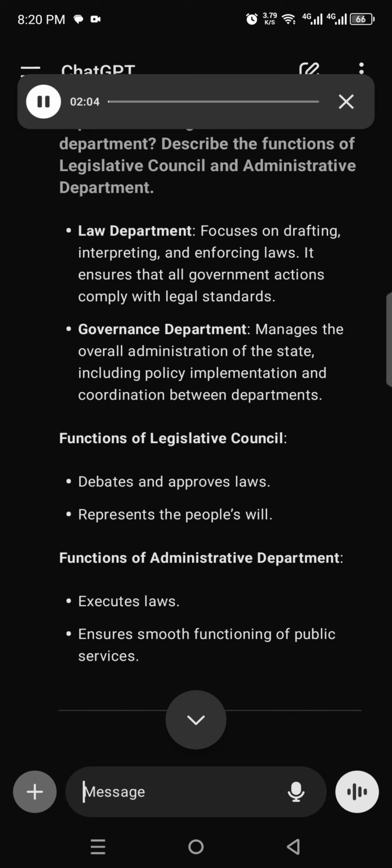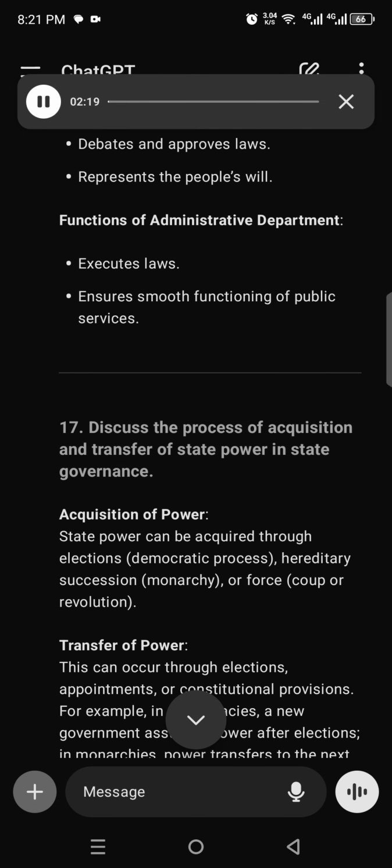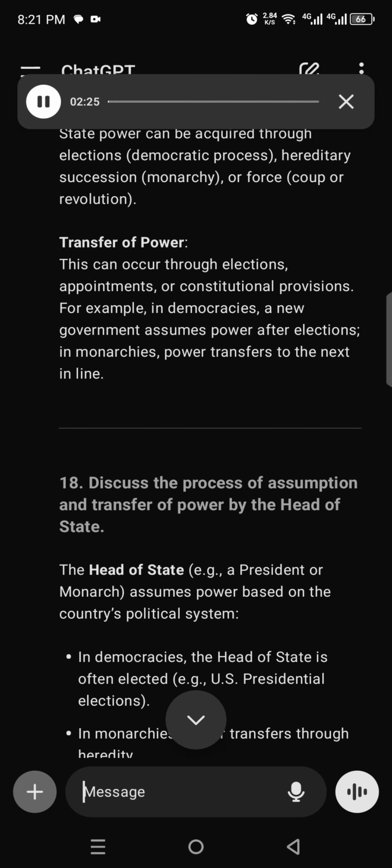17. Discuss the process of acquisition and transfer of state power in state governance. Acquisition of power. State power can be acquired through elections, democratic process, hereditary succession, monarchy, or force, coup or revolution. Transfer of power. This can occur through elections, appointments, or constitutional provisions. For example, in democracies, a new government assumes power after elections. In monarchies, power transfers to the next in line.